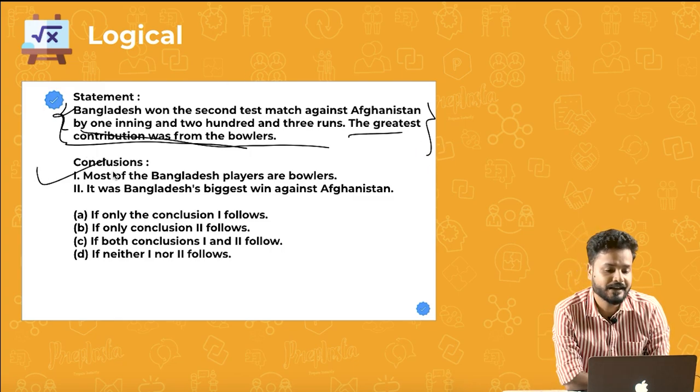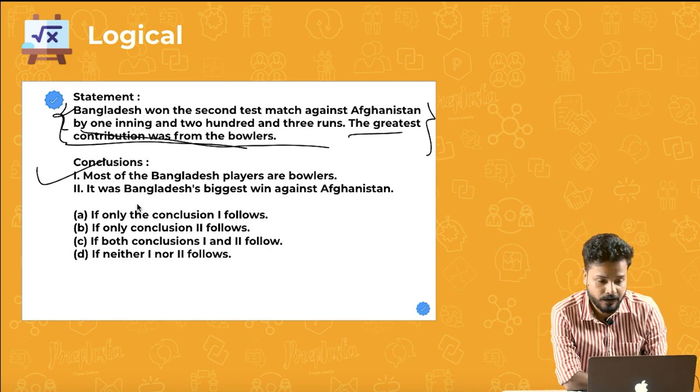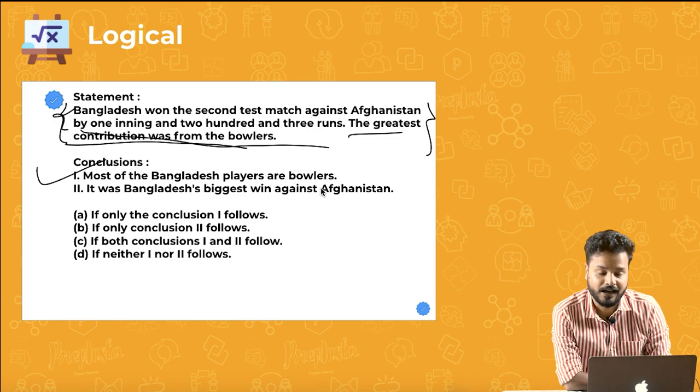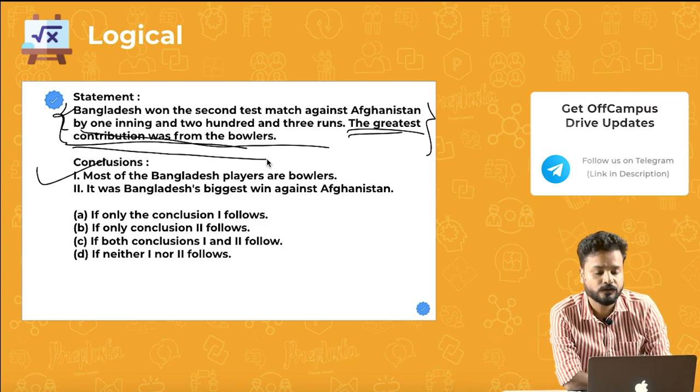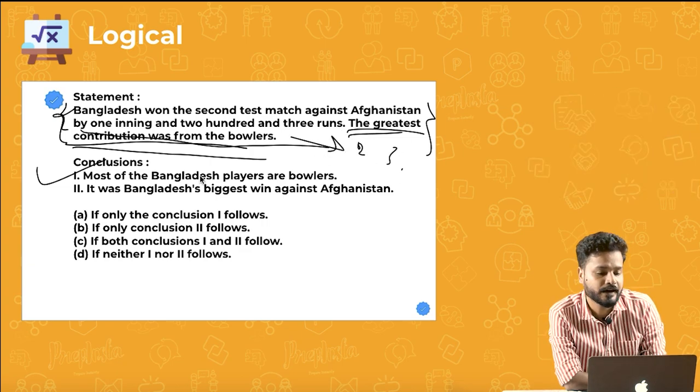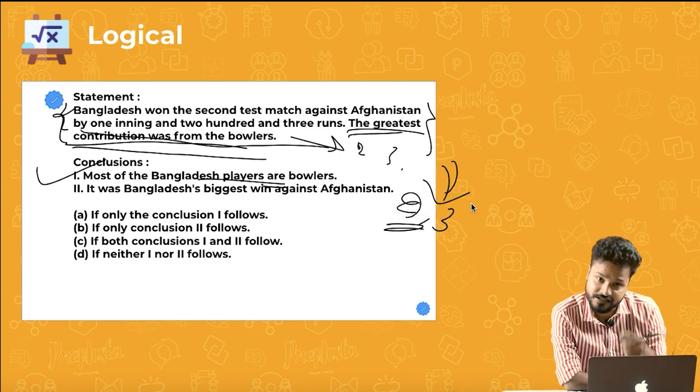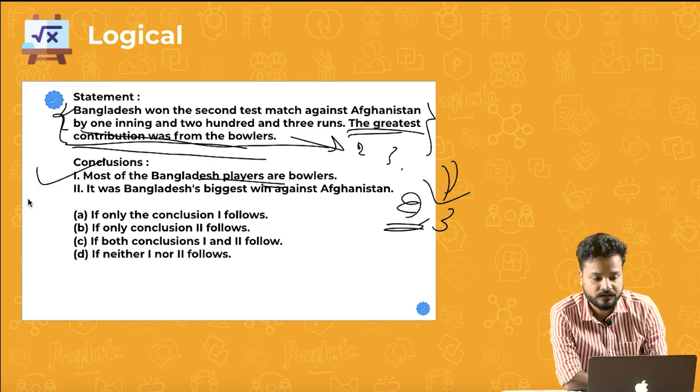Now the conclusions that they are drawing from the above statements are most of the Bangladesh players are bowlers. Is there anything like that given in the statement, guys? No. They have told that the greatest contribution was from the bowlers. So that could be even two bowlers or three bowlers. We do not know that, right? We cannot say that most of the Bangladeshi players are bowlers. It could be a possibility that there were 8 batsmen and only 3 bowlers, but the contribution of these 3 bowlers was magnificent. So you can never say that, right? So one cannot be true.